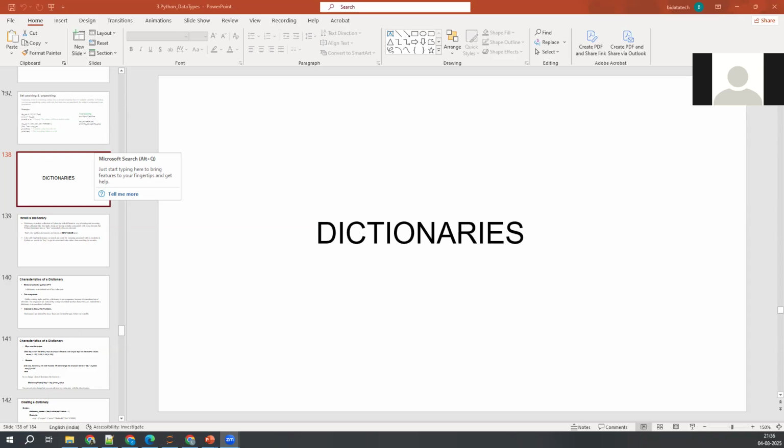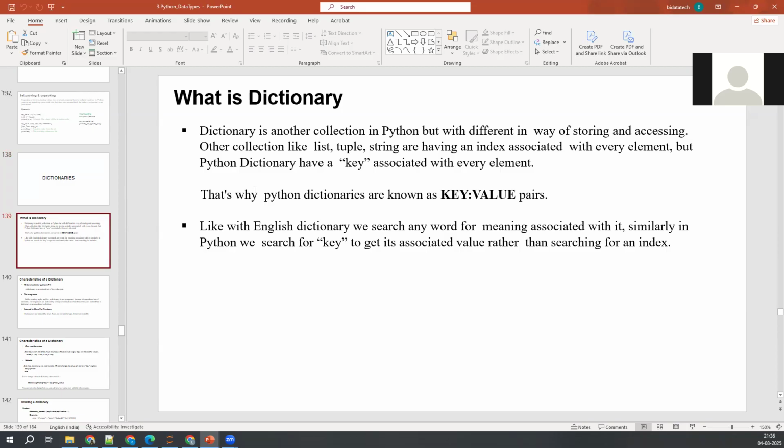Okay, so why did it get the name dictionary? Generally, if you want to identify the meaning of an English word, how do you do that? How does a dictionary store the word and its meaning, right? That is the reason we call it a dictionary. So a dictionary in Python stores the data in a key value format. Key colon value.